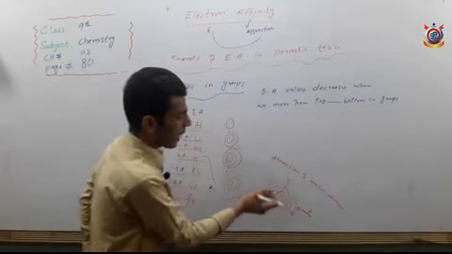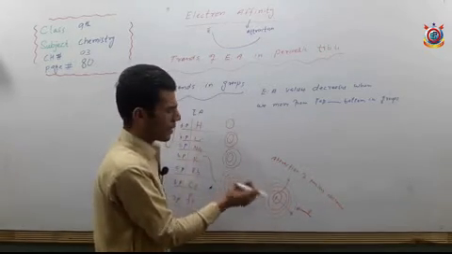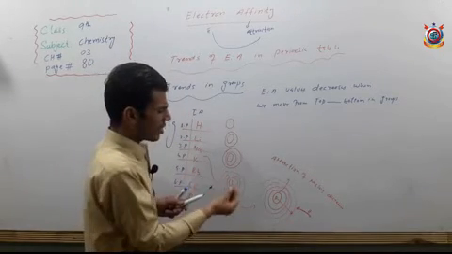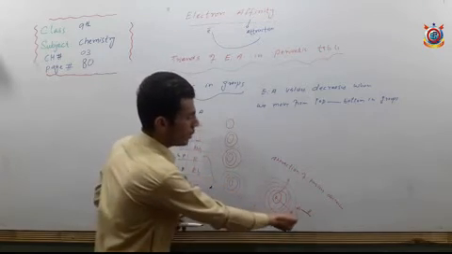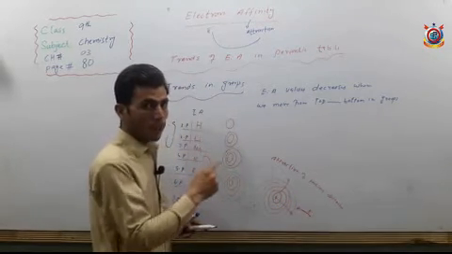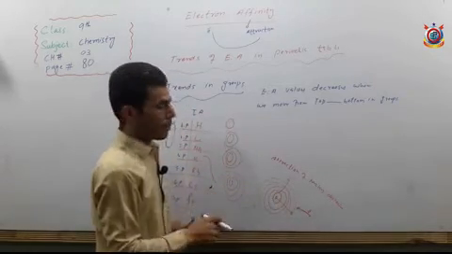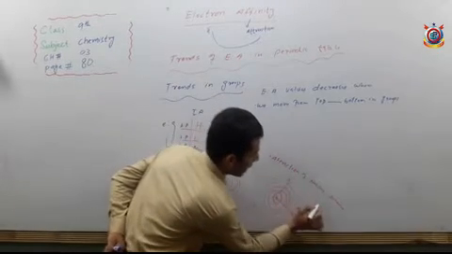The nucleus puts less force of attraction on the new incoming electron.